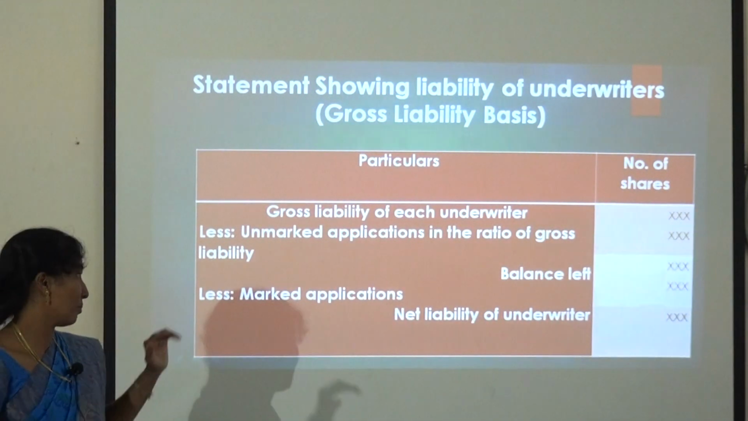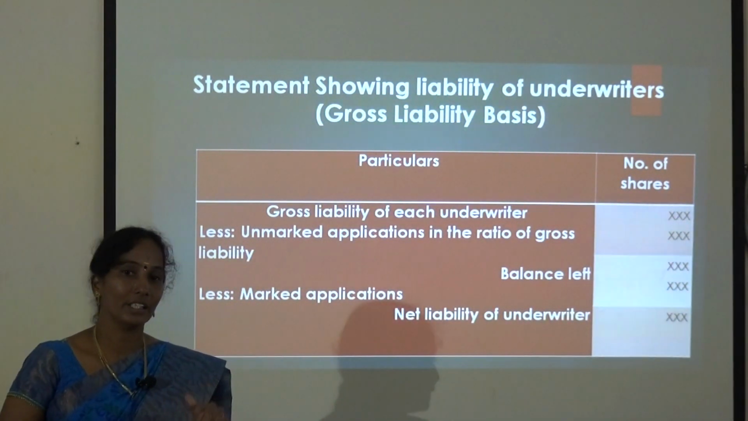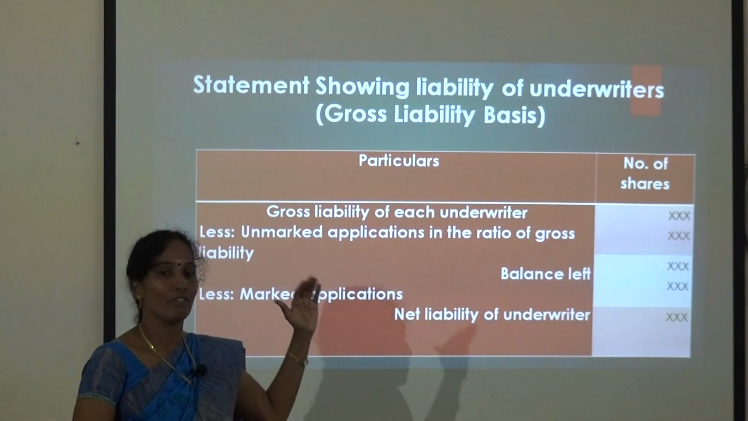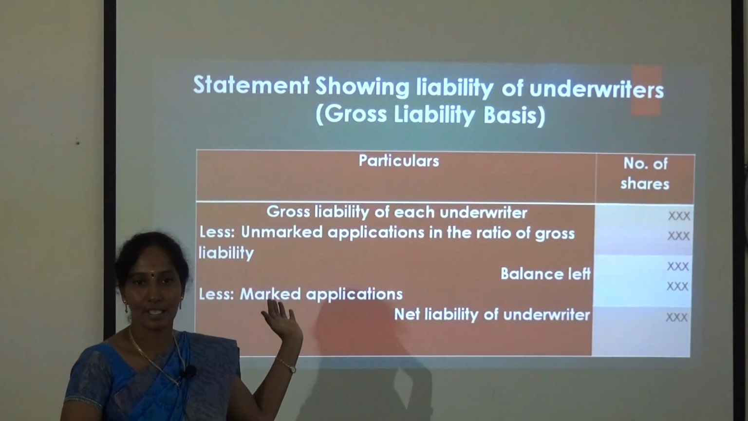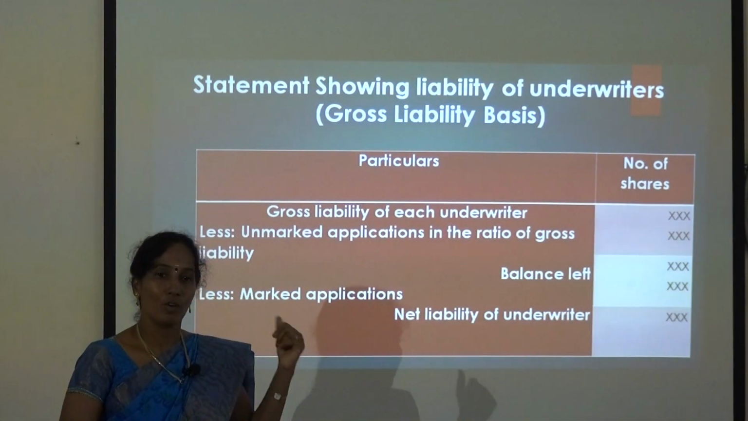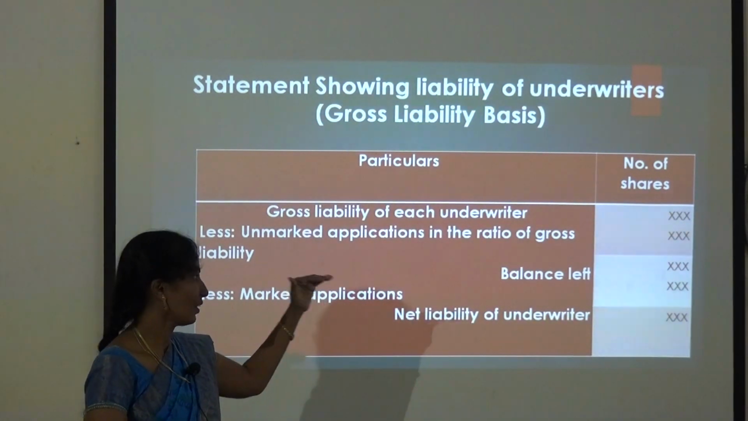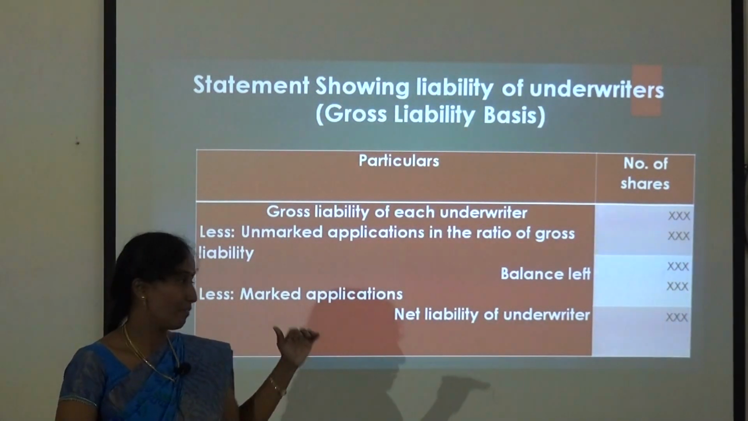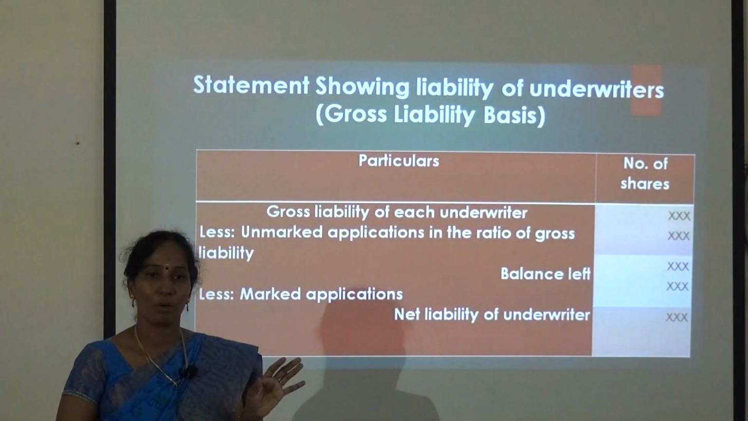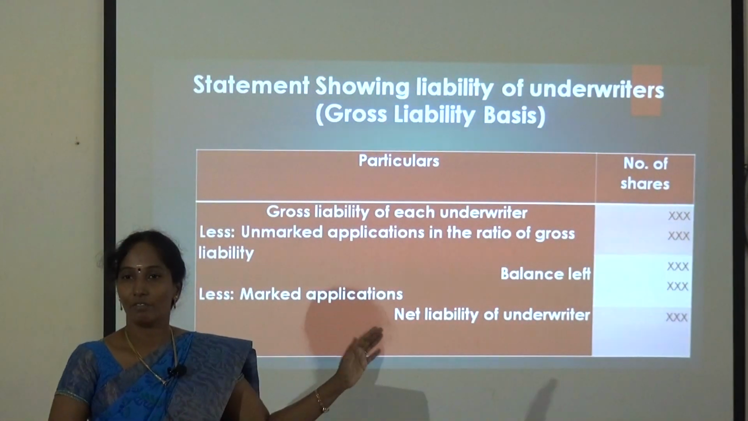Okay. The second step is, let's deduct the unmarked application in the ratio of gross liability. It's a very important one. For each underwriter's gross liability given in the sum, the same ratio is followed for the unmarked application. Already I mentioned what is meant by marked application and unmarked application. Then get the balance. After that, deduct the marked application specifically given in the sum. There is no problem for that. Just proceed and deduct, and you get the answer of net liability of an underwriter.